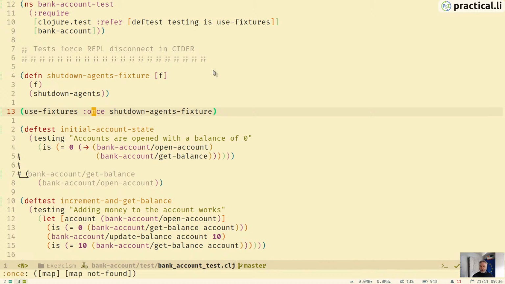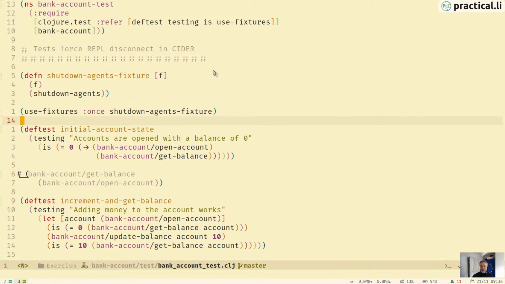So when we start running our tests, this fixture above here is going to run once, and then at the end of running all the tests, it's done. You can do it every time, and that would run the fixture for every test here. We're just doing some shutdown.